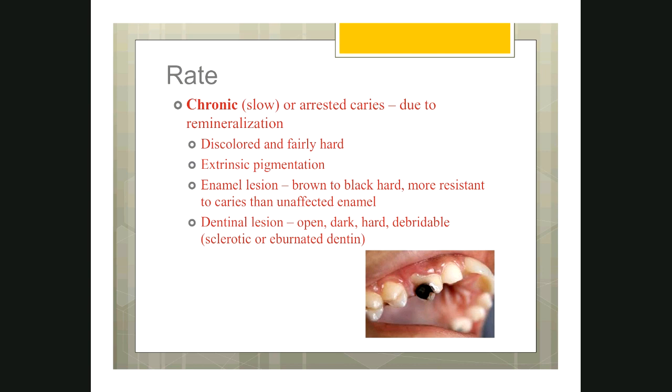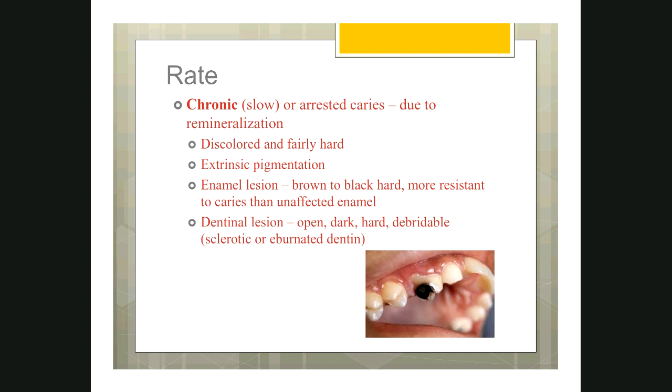So in chronic caries, we also call it slow caries or arrested caries. Okay. The chronic caries here, as you can see in this picture, you will see a very wide open cavity. All right. The dentin will be visible. Sometimes the dentin is discolored, brown in color, or sometimes it is black. It depends upon the rate of remineralization. If the patient has a very good buffering capacity, the salivary flow rate is very good, so the minerals from the saliva will remineralize the tooth structure and try to stop the progression of the caries.